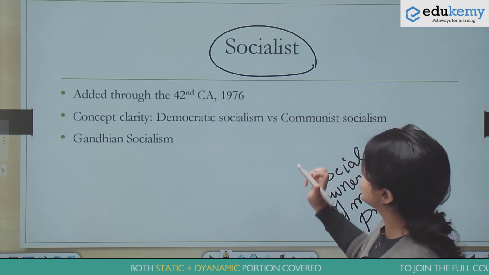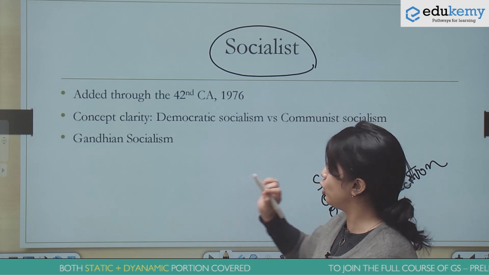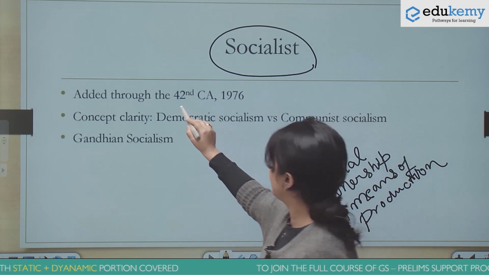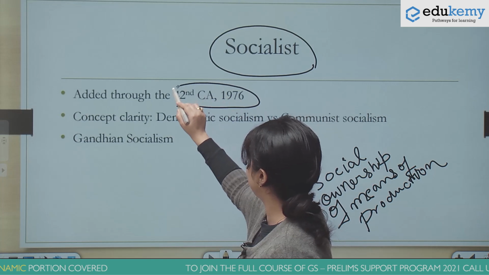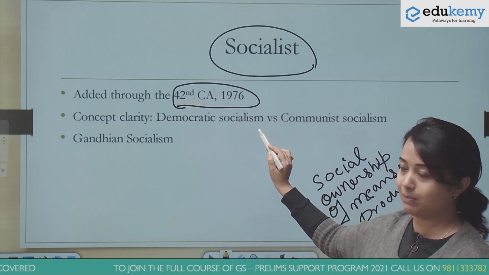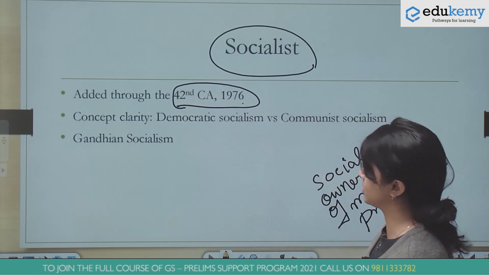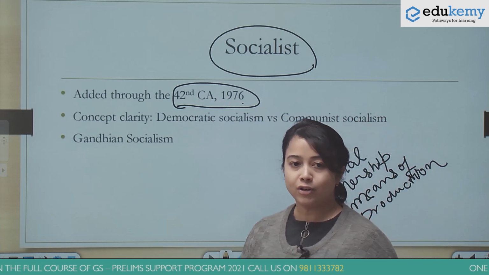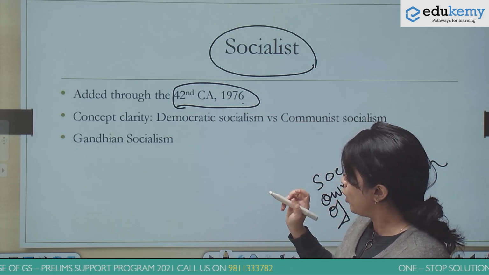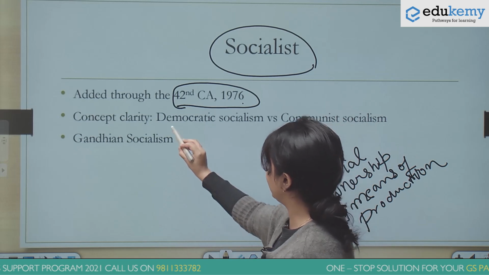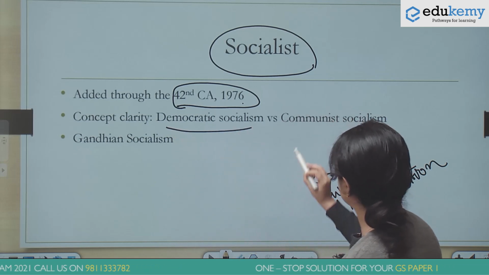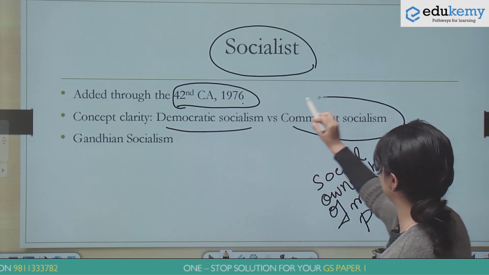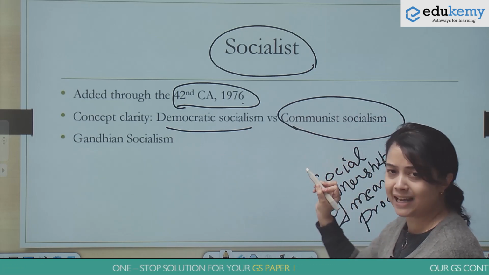Now the word socialism was not present in the original constitution, but it was added as a result of the 42nd Constitutional Amendment Act in 1976. It's important for us to know that what we have in India is democratic socialism as opposed to the communist socialism which is present in countries like China.